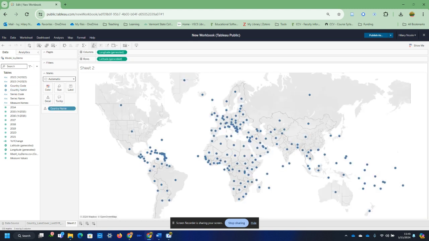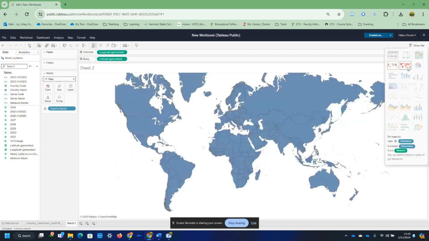I'm going to go ahead and double click again on my country name. Can I get my dots? In this case, I want to do the filled dimension. All right. And I'm going to drag this measure that I just created, this year-over-year change, onto my color.